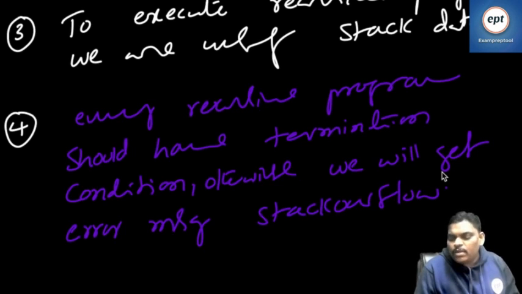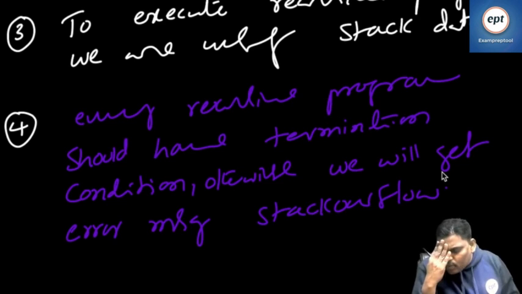Every recursive program should have a termination condition. Otherwise, we will get the error message stack overflow. I want to file a case. How can you do this? Can't you see something else? How can you misuse? My students are thinking Stack Overflow means the Stack Overflow website. My students are misled. My students are innocent people.